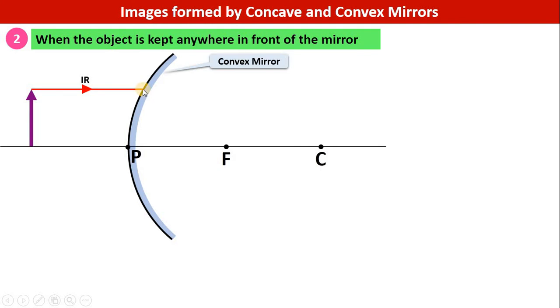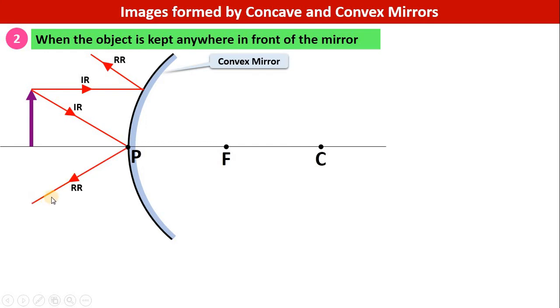It will reflect in such a manner that it appears to be coming from the focus. Take the second light ray which strikes the mirror at the pole. Whatever angle this incident light ray is making with the principal axis, at the same angle the light ray will reflect. And now we have obtained two reflected rays.